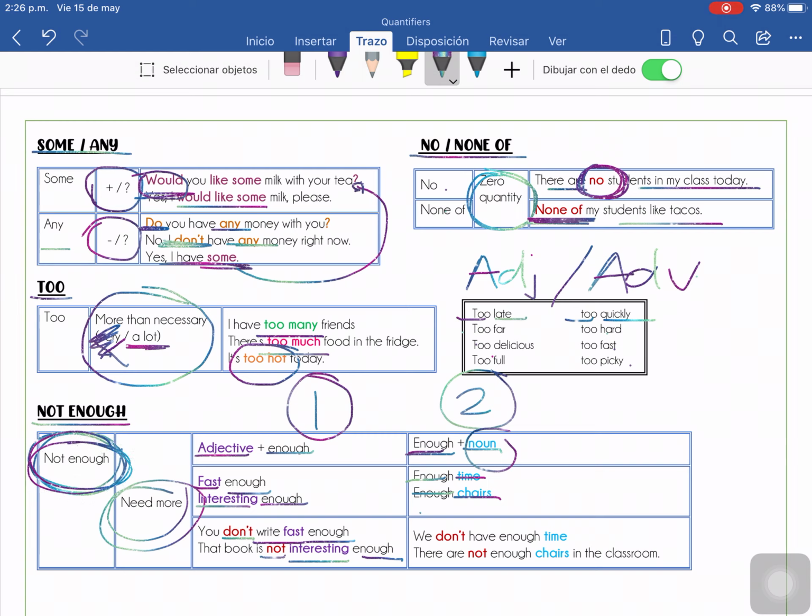Negative, not enough, okay? We don't have enough time. There are not enough chairs in the classroom, okay? All right, very good. So now, con esto terminamos quantifiers.